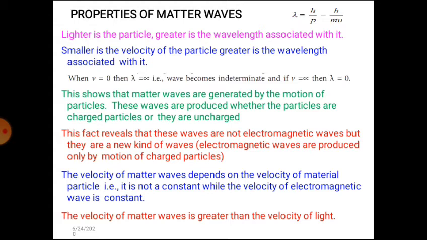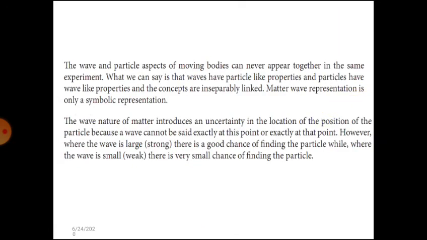The velocity of matter waves depends upon the velocity of the material particle. That is, it is not constant, while the velocity of an electromagnetic wave is constant. The velocity of matter waves is greater than the velocity of light. The smaller the velocity of the particle, the greater is its wavelength.